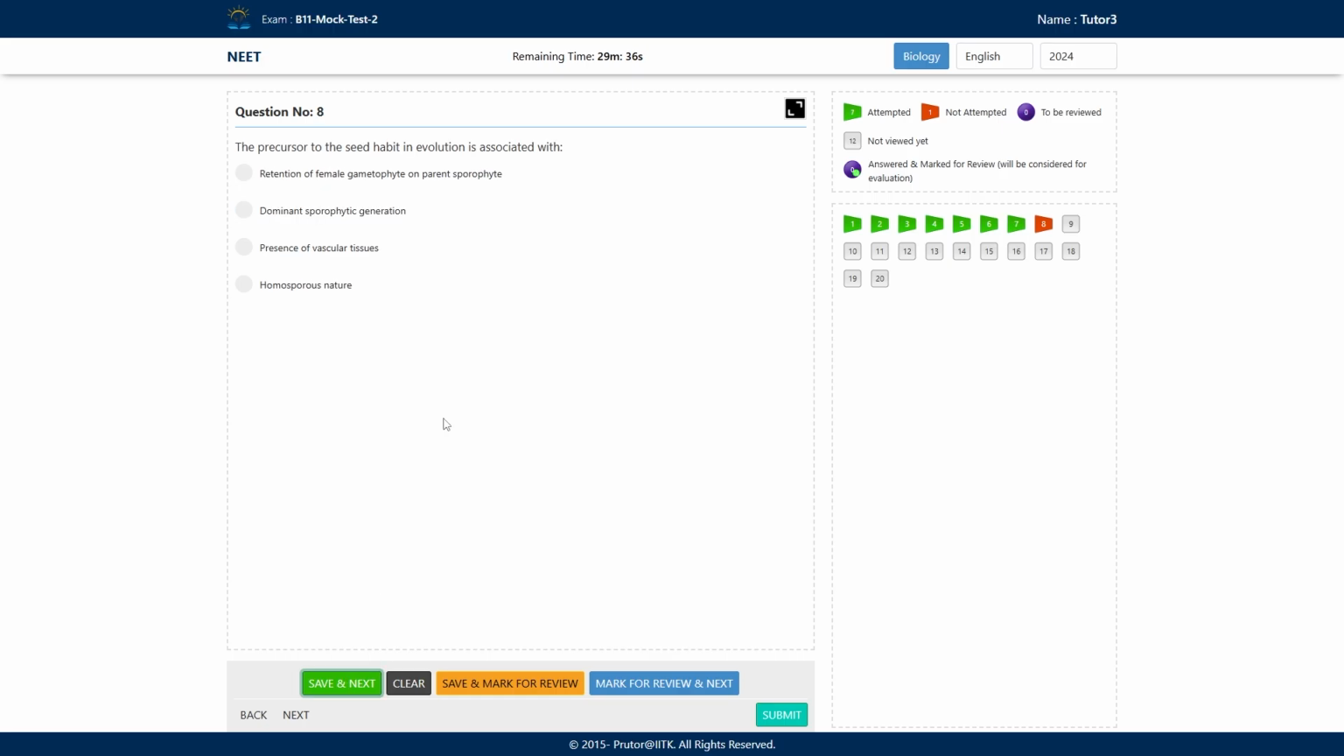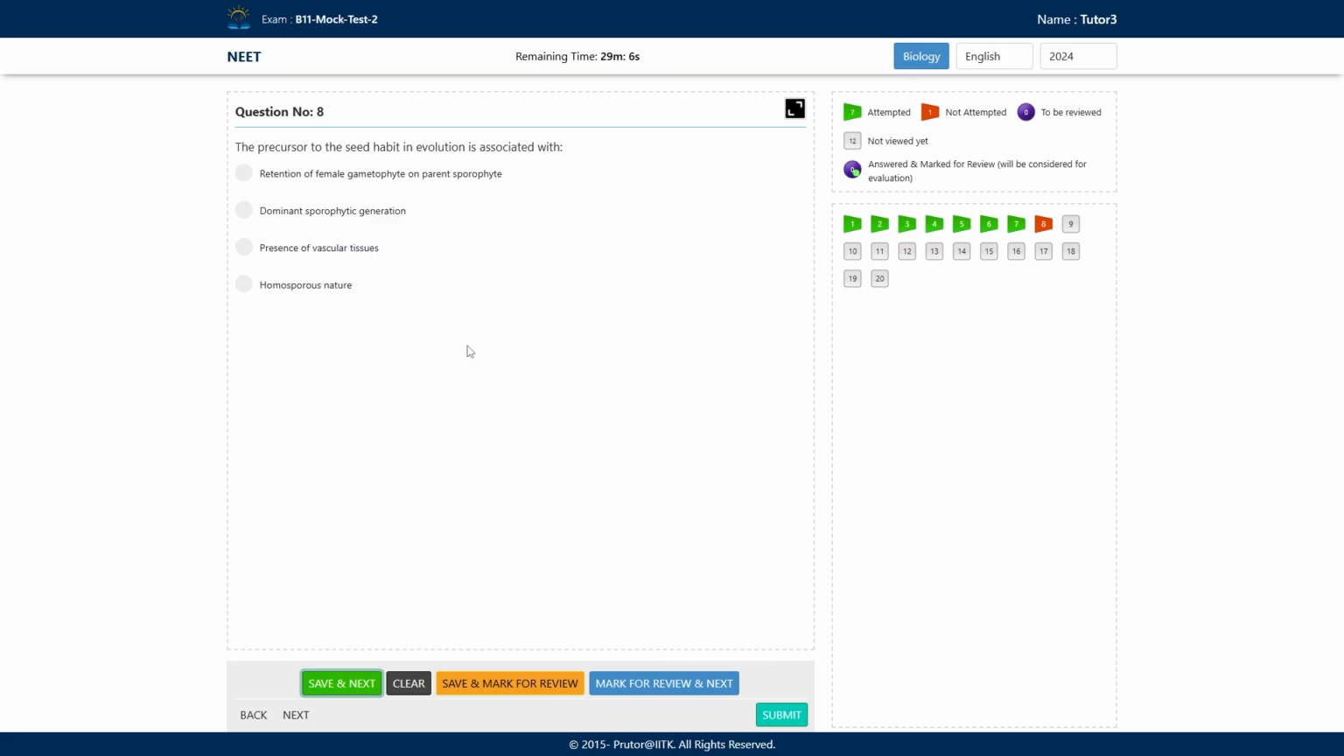The precursor to the seed habit in evolution is associated with: option A, retention of female gametophyte on the parent sporophyte; B, dominant sporophytic generation; C, presence of vascular tissues; and option D, homosporous nature. So for the seed habit, there should be one thing first. First thing, that is heterospory.